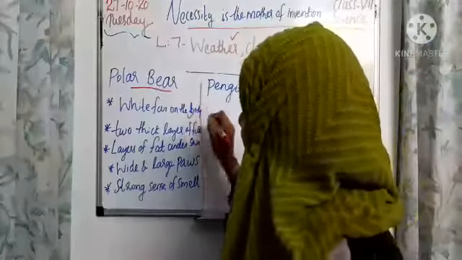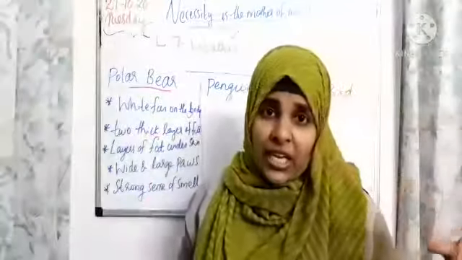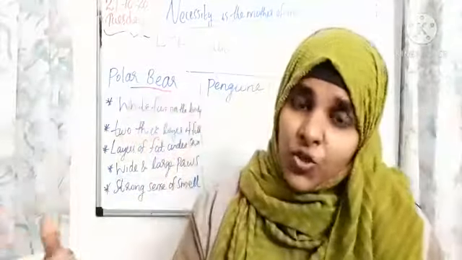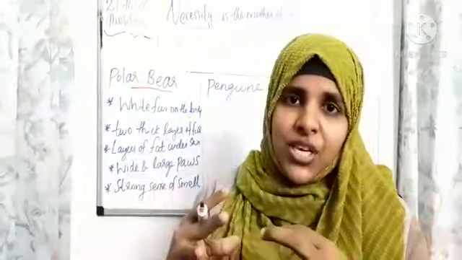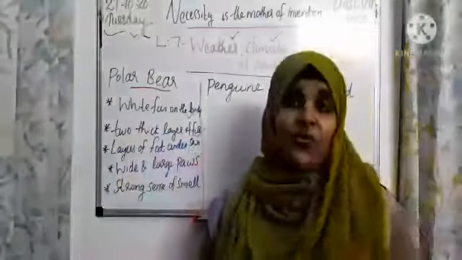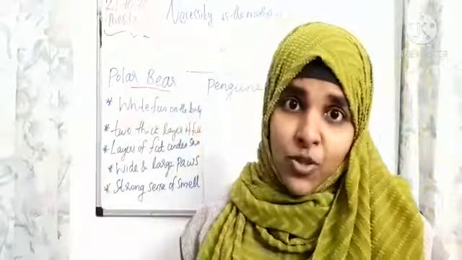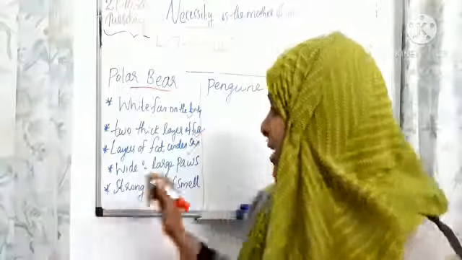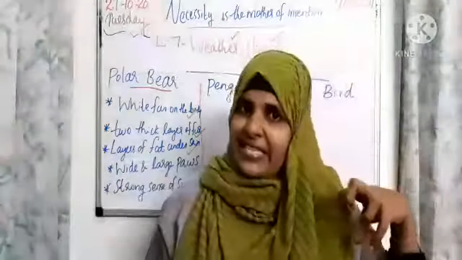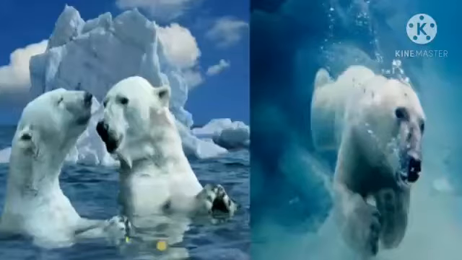And then they have a thick layer of skin for protection from extreme cold. The polar region is an extremely cold region. So the polar bear has a thick layer of skin. They have layers of fat under the skin. It also helps them to protect from the extreme cold, and insulates the body. Right. It has wide and large paws. They help them to walk easily in the snow and also to catch prey easily, and they help them to swim in the water, right?